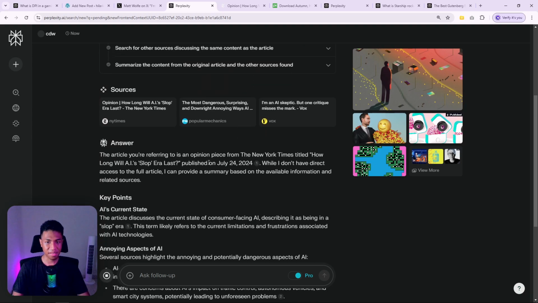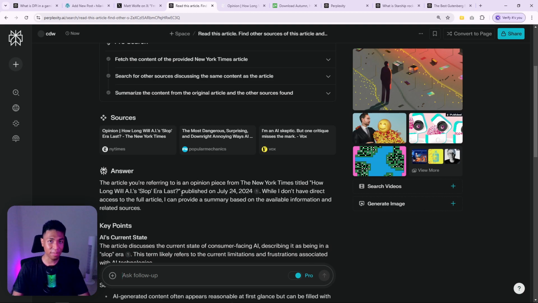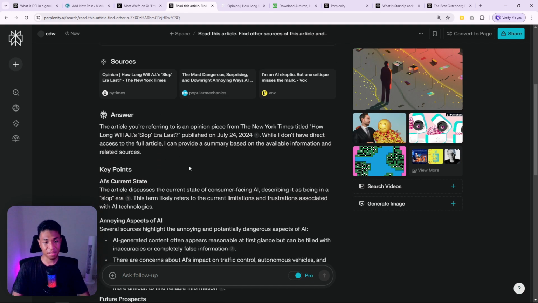It says it doesn't have full access to the article. So from what I can understand, this AI is able to read some of the content, but not all of it. It could be maybe half of the content, but not the whole article, which I think is still better than nothing.